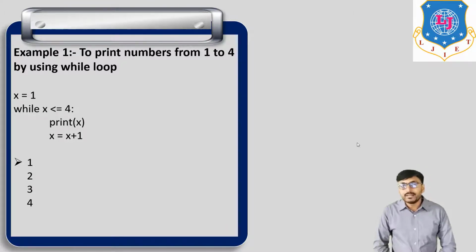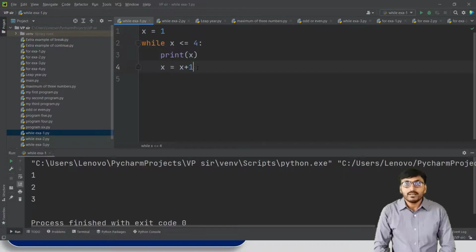Now the same program we run in PyCharm. Okay, so in PyCharm, same program: x is equal to 1, then while x less than or equal to 4, print x, and x is equal to x plus 1. So x equal to 1 is the initial condition.